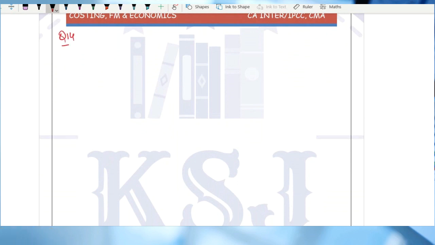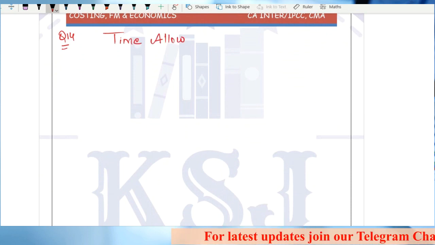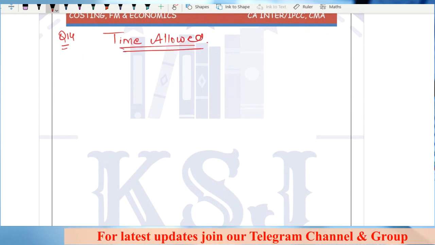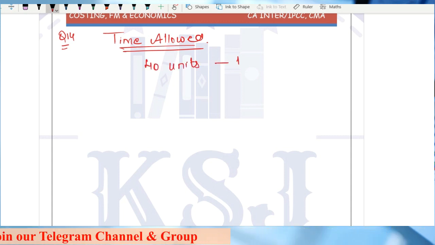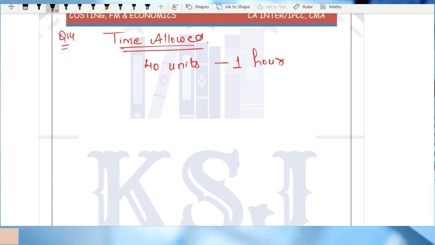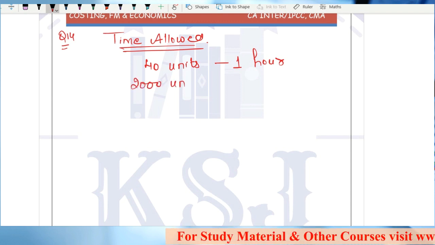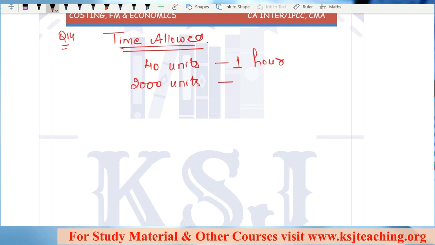First, we'll talk about time allowed. Now the question says time allowed is 40 units in 1 hour. Right? So 1 hour is the standard time for 40 units. Now how many units has he produced? 2000 units. So I will calculate the standard time for 2000 units.